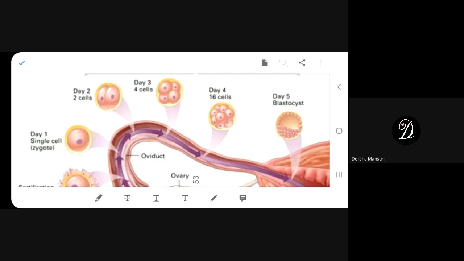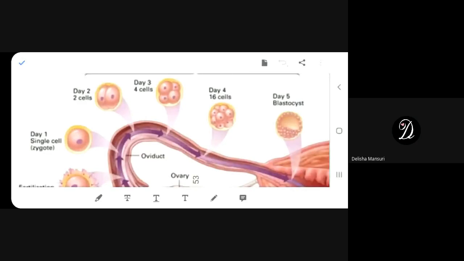During this process, the nucleus of the sperm fuses with the nucleus of the ovum and it becomes a single nucleus. And this complete process is called fertilization. Have you understood? Nicely? Any problem? No, ma'am.